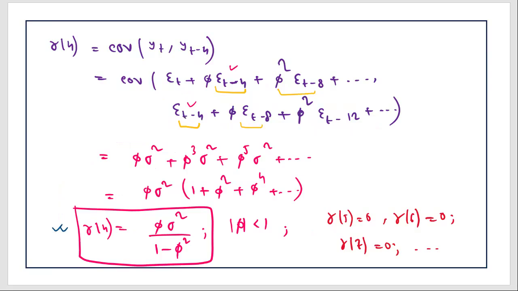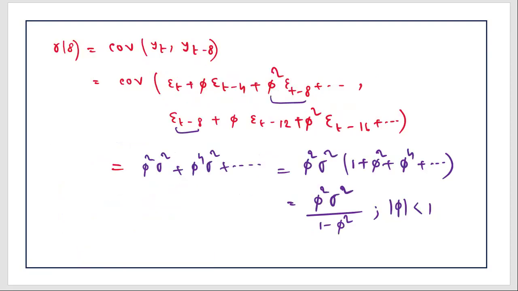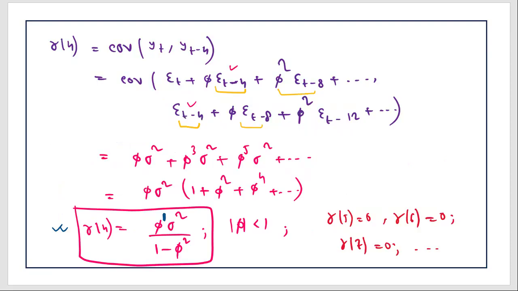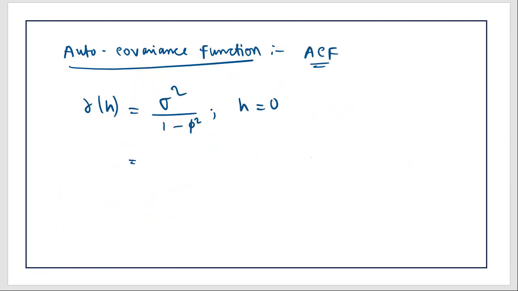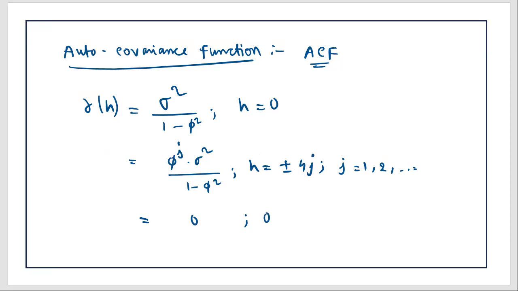Now see, for gamma 4, here you have phi to the power 1, sigma square upon 1 minus phi square. Find the pattern. Here the phi power is 1. Now for gamma 8, the phi power is 2, right? So when the lag is 4, the power is 1. When the lag is 8, the power is 2. So if you want to generalize this, you will write phi to the power j, sigma square upon 1 minus phi square, when h is plus minus 4j and j is 1, 2 and so on. So this is the basic trick here, and 0 otherwise.